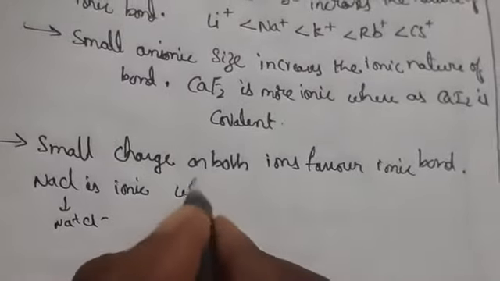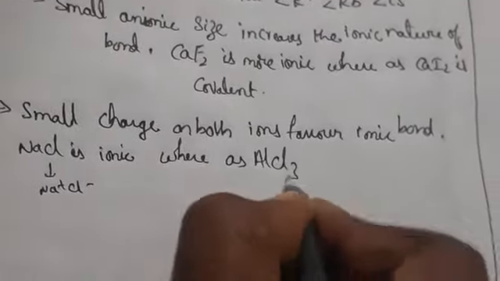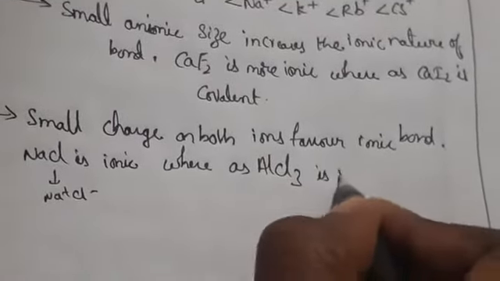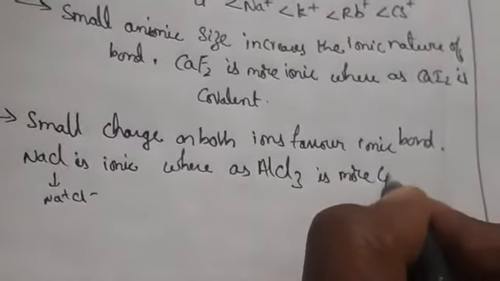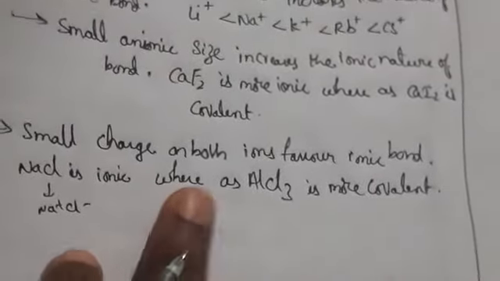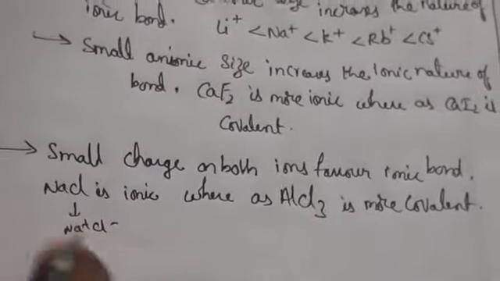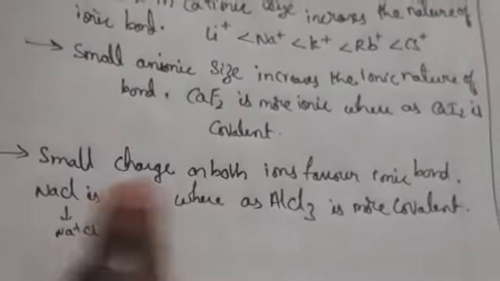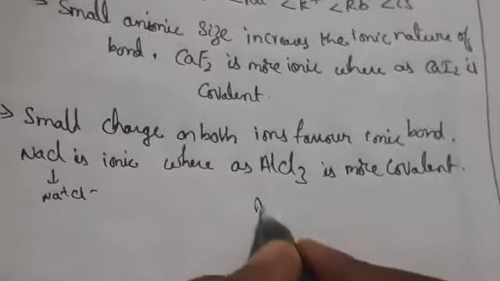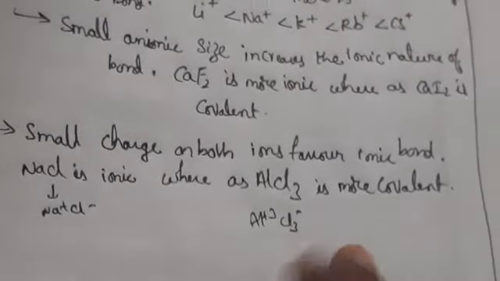Whereas AlCl3 is more covalent. Small charge on both ions gives an ionic bond. So it can give Na+ and Cl-. But coming to here, it will give Al3+ and 3 Cl-.